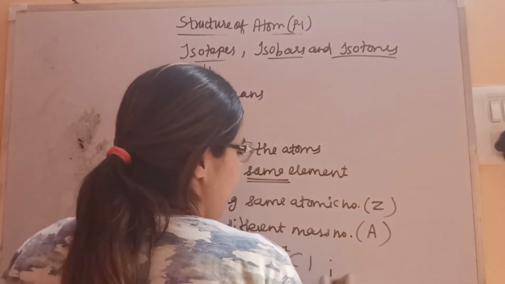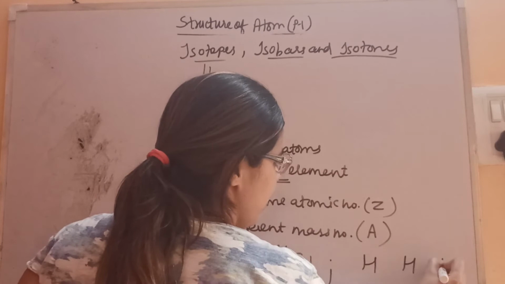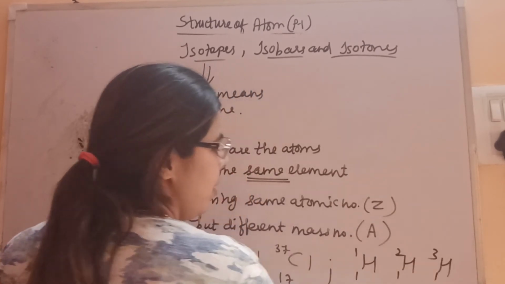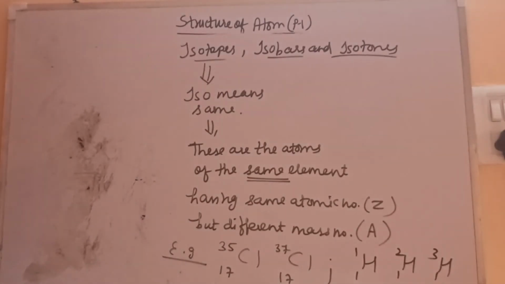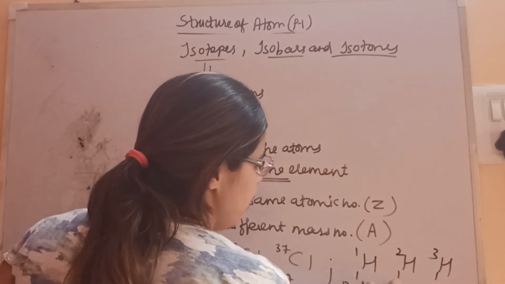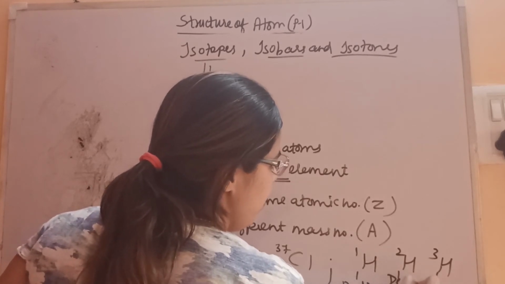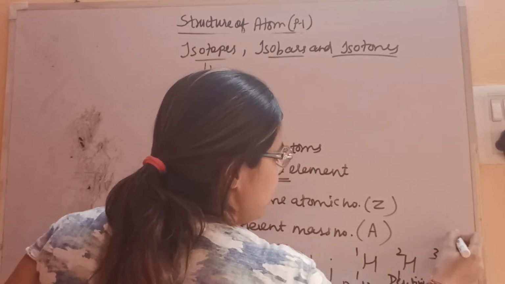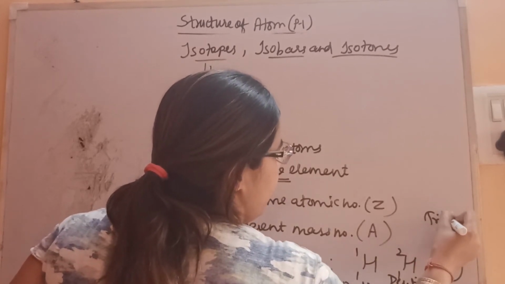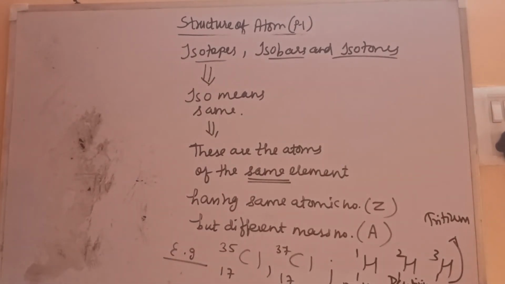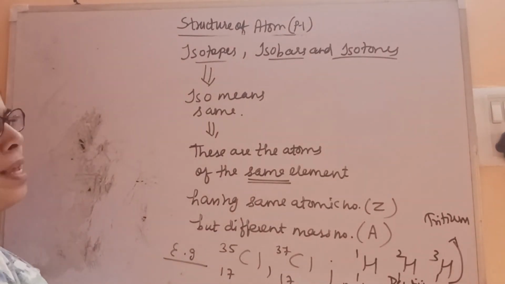Then another example, hydrogen. Atomic number is 1, and mass numbers are 1, 2, 3. So these are the 3 isotopes of hydrogen. This is known as protium, as you know. This is deuterium and this is tritium. Protium, deuterium and tritium.